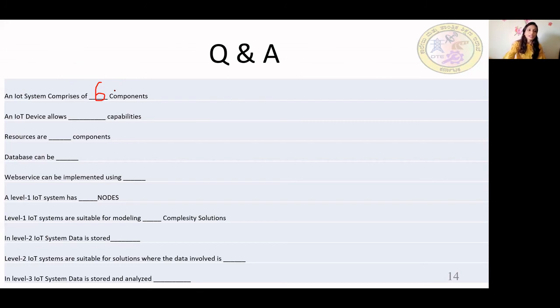Then, an IoT device allows which capability? What will an IoT device do? It helps in sensing and actuation. It has a unique identity. Resources are what type of components? Software, yes, it is software.